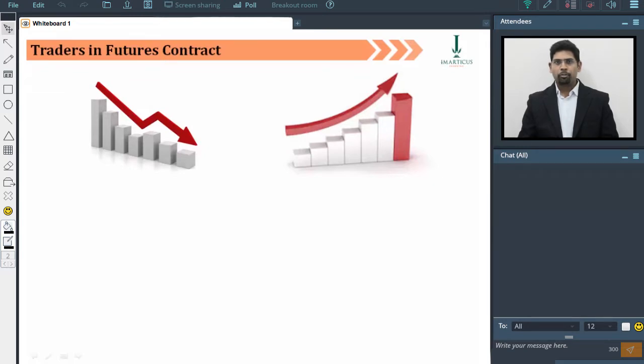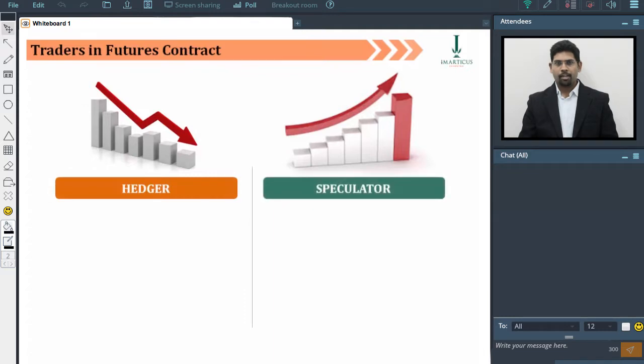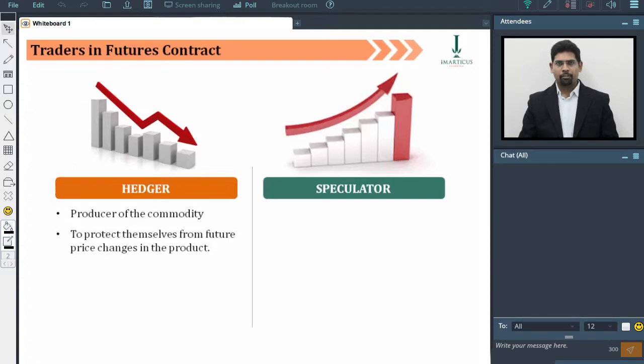There are two main types of futures traders: hedgers and speculators. A hedger is a producer of a commodity, for example a farmer, an oil company, or a mining company, who trades a futures contract to protect himself from future price changes in his product. Other hedgers of futures contracts include banks and insurance companies, as well as pension funds, who use these futures contracts to hedge against any fluctuation in the cash price of their products.